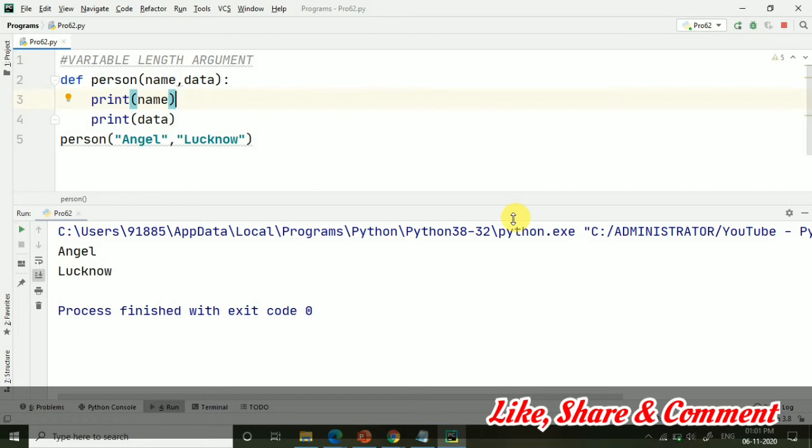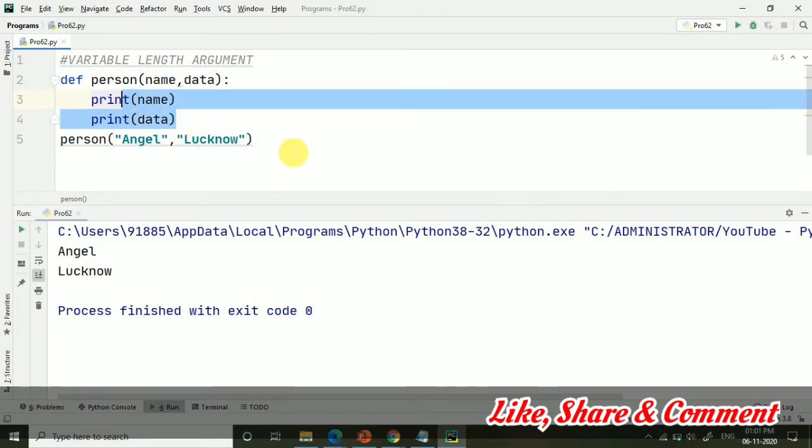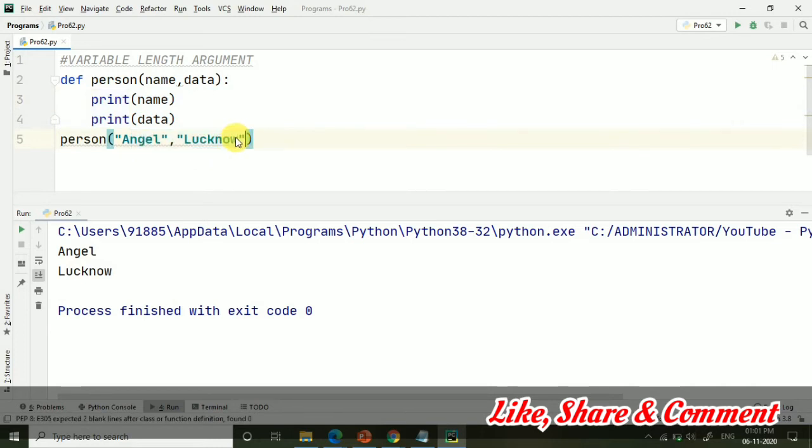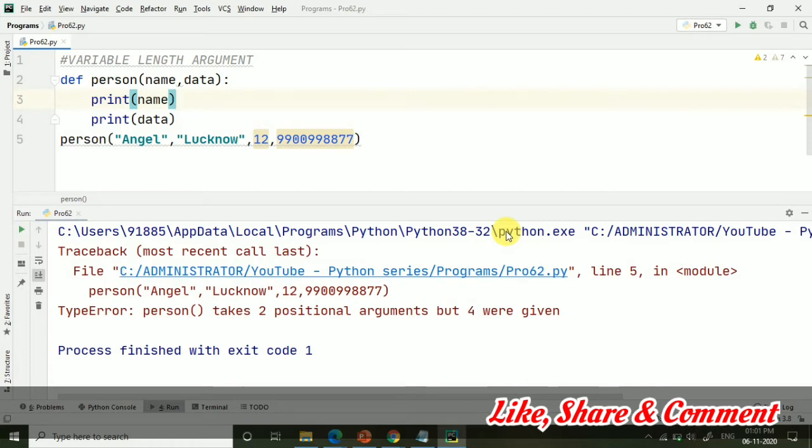What if I pass here some more values? Suppose I have passed age, I have passed mobile number, and let's say I have passed this much, some different variable length arguments. Now let's run this, and here you can see it's giving an error. It's saying that it can only take two positional arguments, but we are giving 4. So this is the problem.